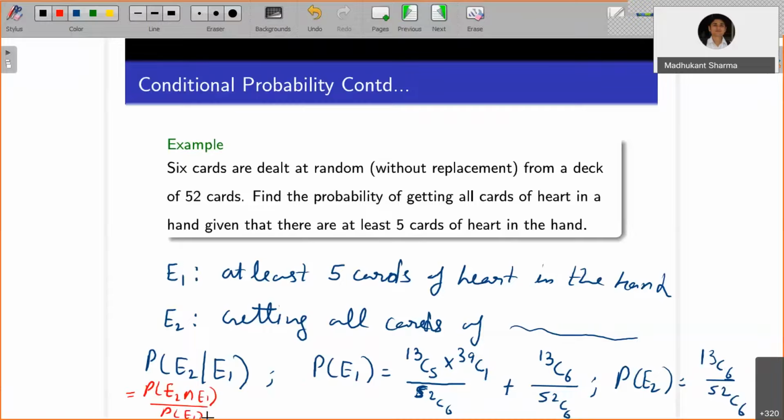So what is probability of E2 and E1? Getting all cards of heart in the hand and at least 5 cards of heart in the hand is the same as probability of E2 only, getting all cards of heart in the hand. Here there are two possible things, 5 cards or 6 cards, so only E2 is possible. So that's going to be probability of E2 divided by probability of E1.